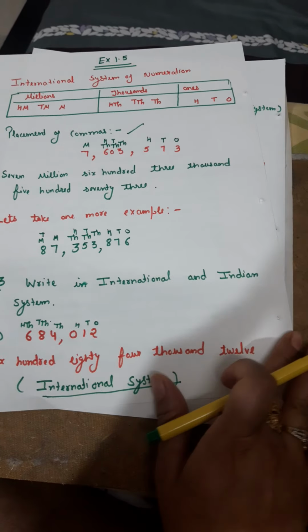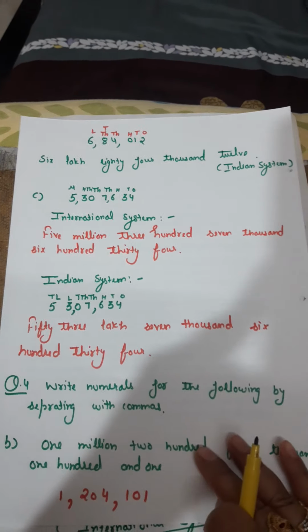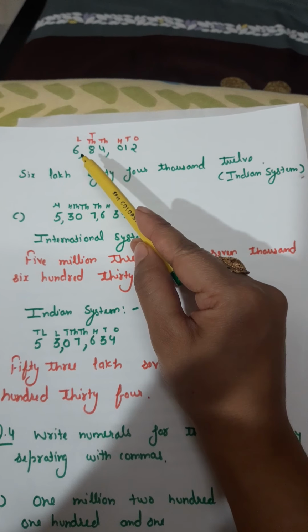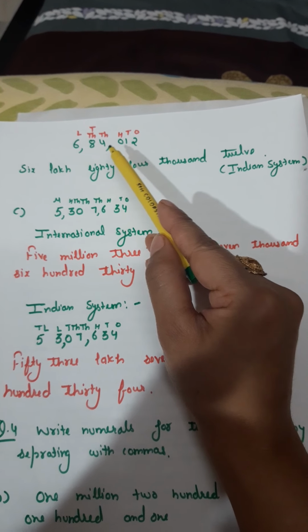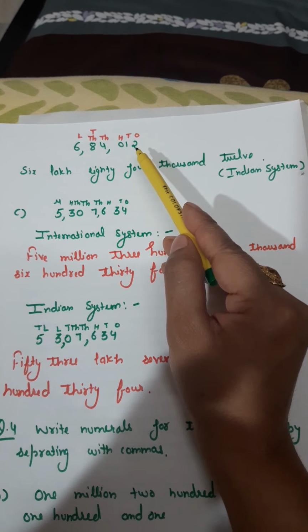Now the same number is to be written in your Indian system also. So again the number is the same, 684012. Now we have to put the places as per your Indian system.